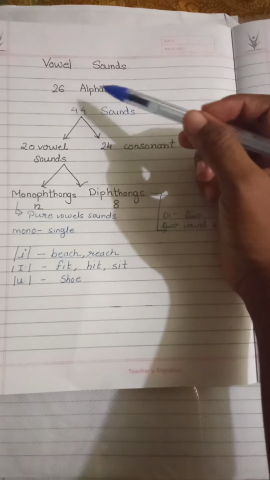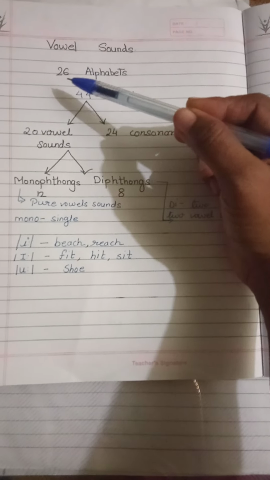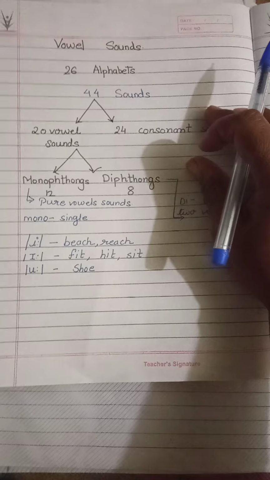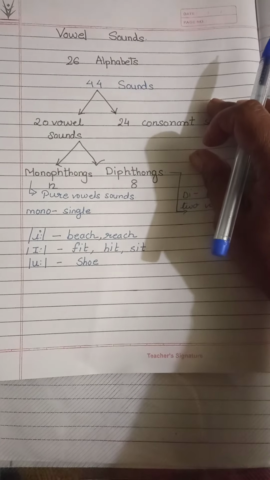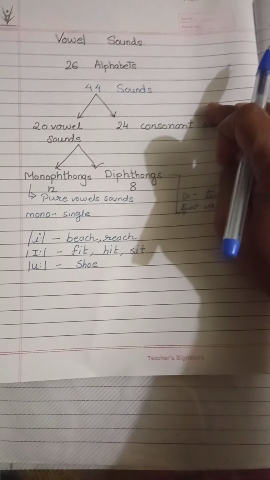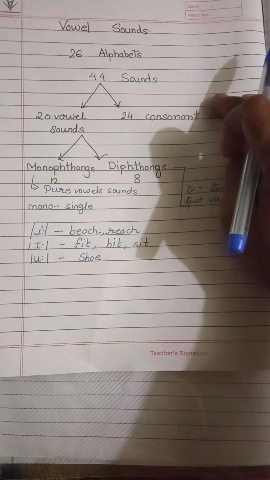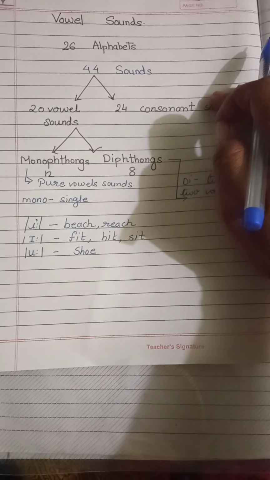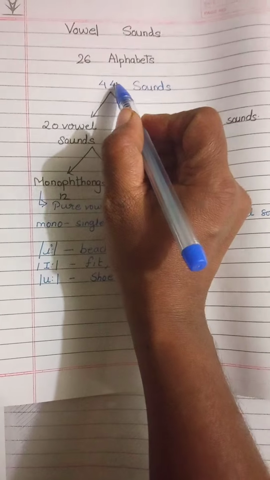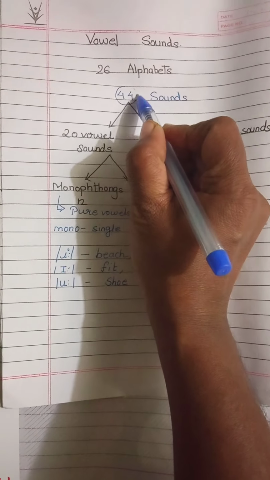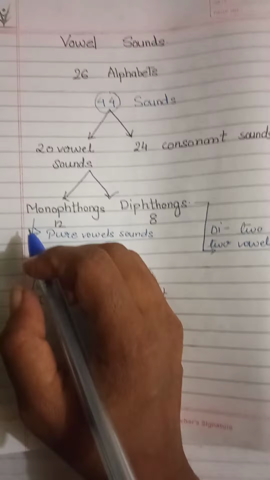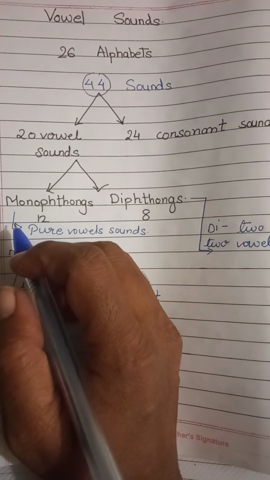There are 26 alphabets, as you all know. Now in that alphabet, 44 sounds are there. How many are there? See here, I have mentioned it, 44 sounds are there.